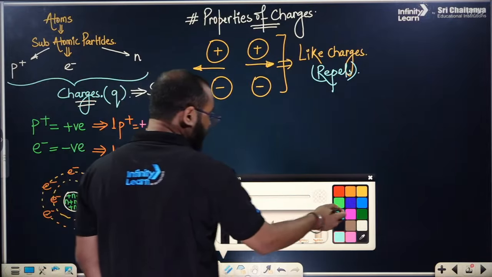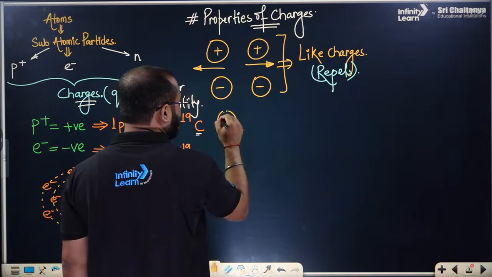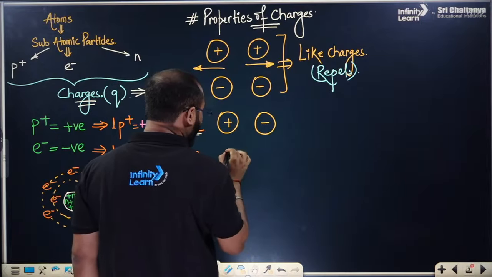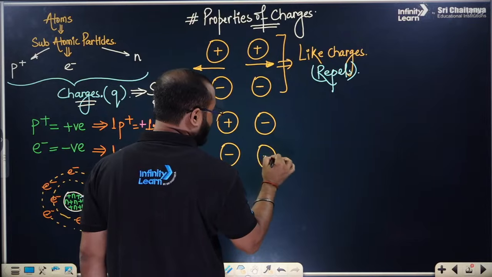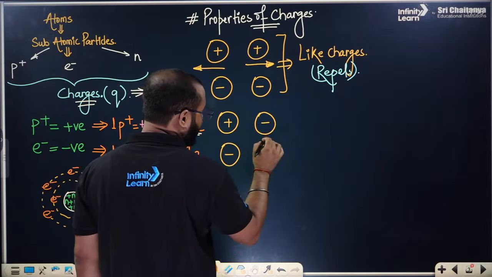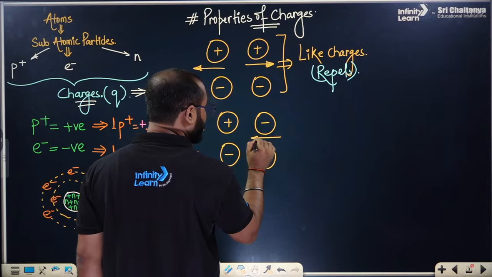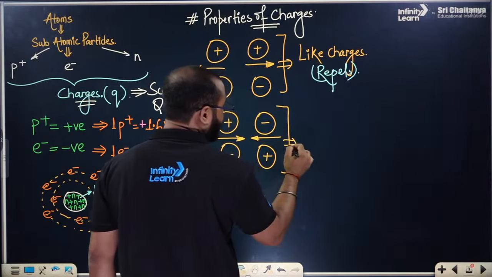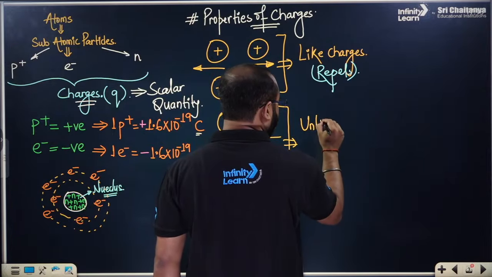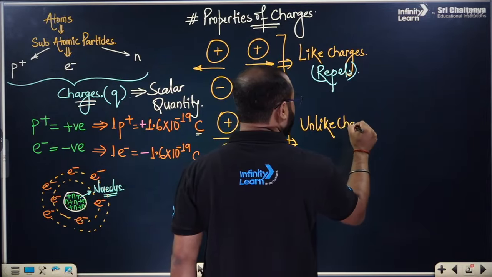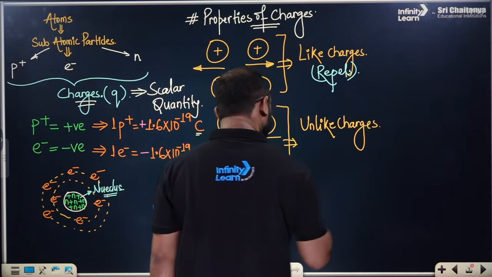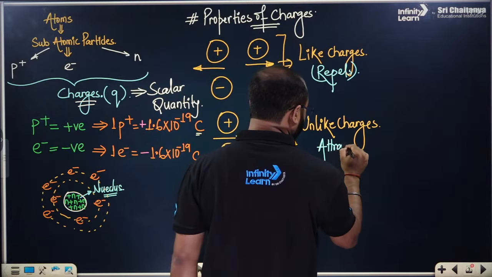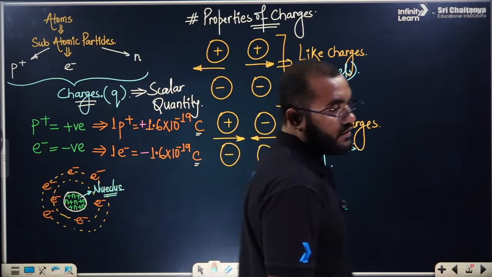If we talk about unlike charges, for example, suppose we have one charge which is positive and one charge which is negative, or one charge which is negative and another charge which is positive. In both cases, what will be happening? They will be attracting each other. This form is called unlike charges, and the unlike charges attract. Simple.